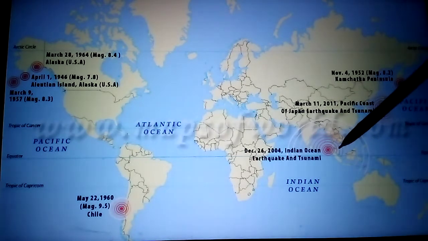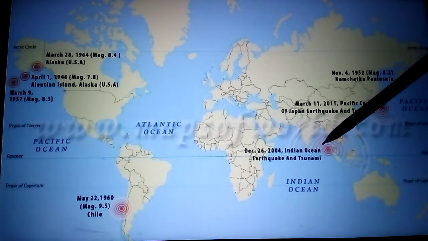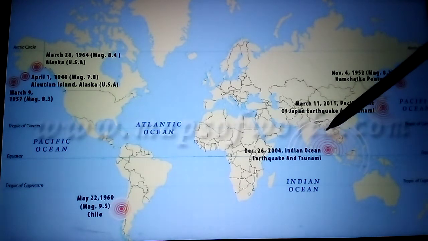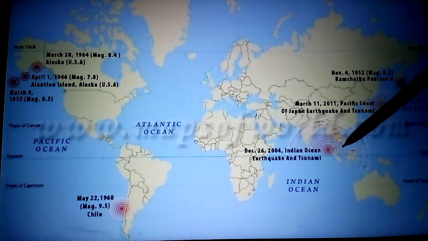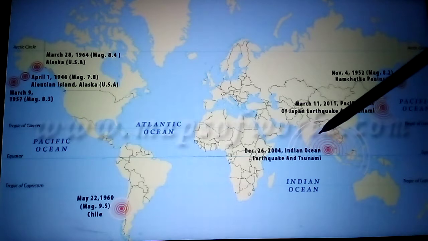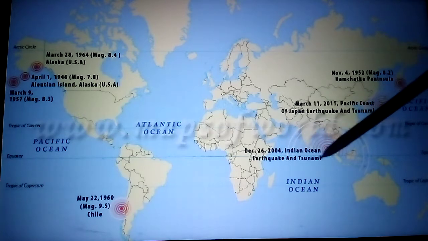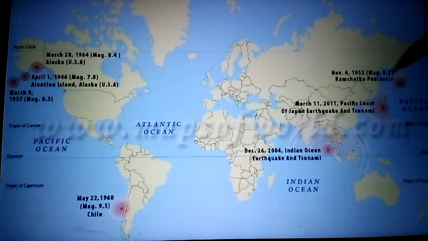These are the Andaman Islands here in India. Here the Andaman and Nicobar Islands are there. The last one, Indira Point, was submerged. Because of this tsunami, Indira Point was submerged in the ocean water.